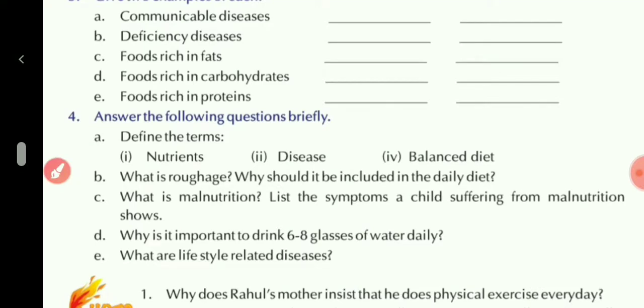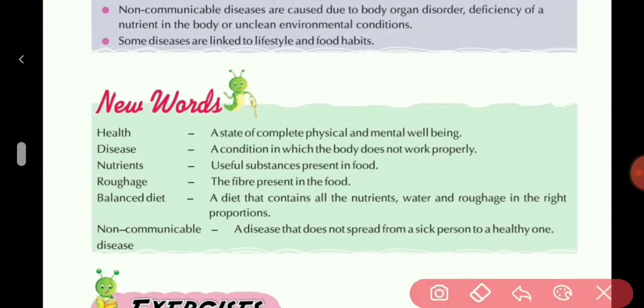So your answer is here. So the first one was nutrients. So nutrients are useful substances present in food. Here is the first answer. Then the second one is disease. So here is the second one.